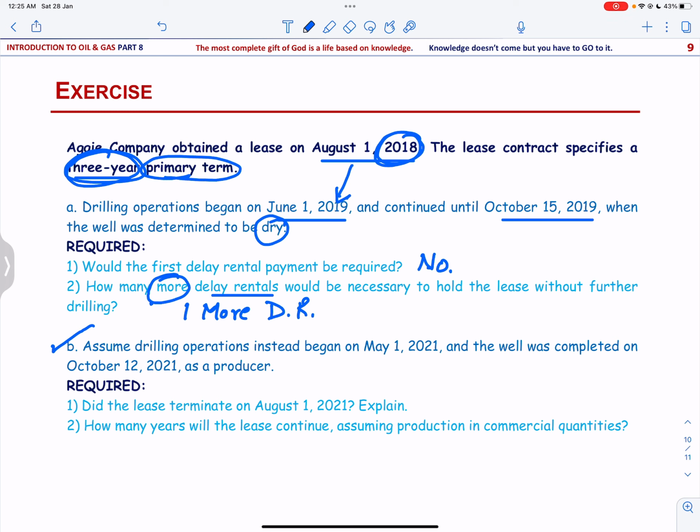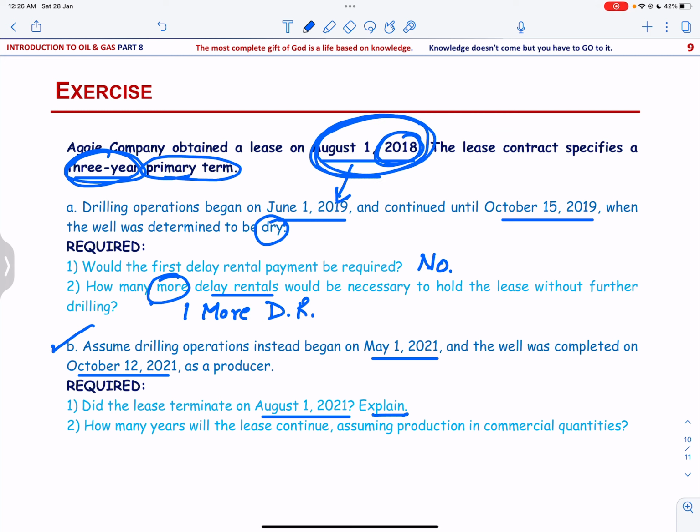Assume drilling operations instead began on May 1st, 2021 and the well was completed on October 12, 2021 as a producer. Did the lease terminate on August 1, 2021? And we have to explain it. Now, the primary lease agreement was signed on August 1, 2018 for 3 years.